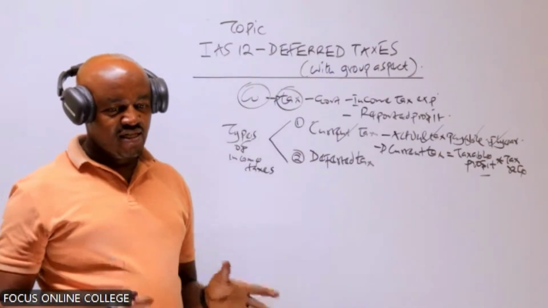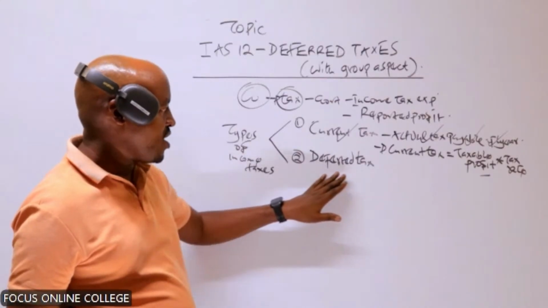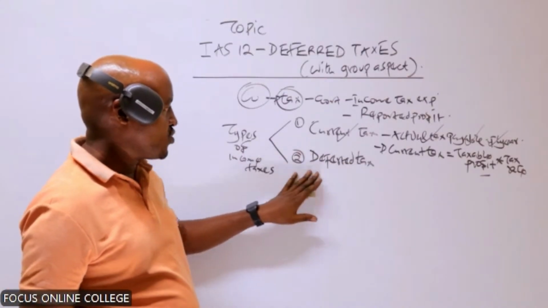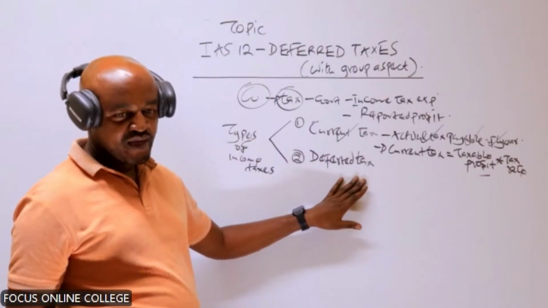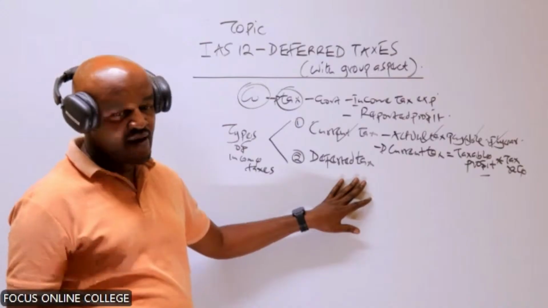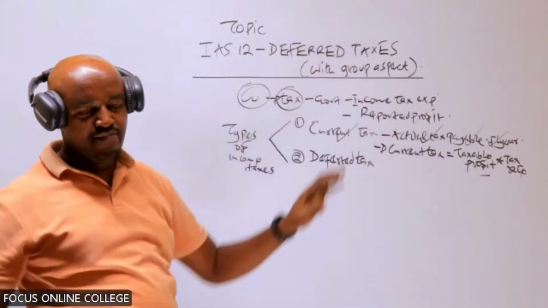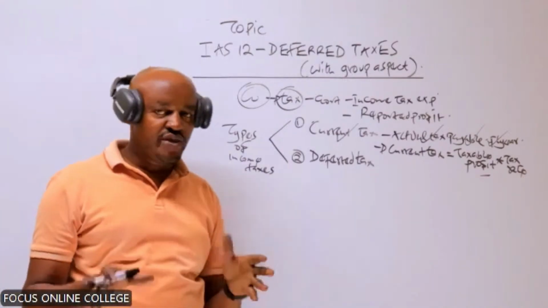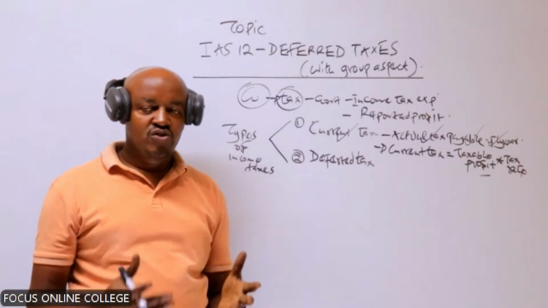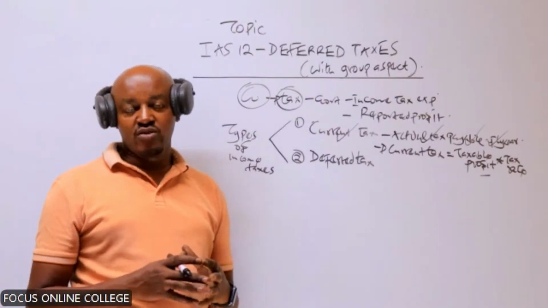Our interest at this level is basically how to compute and also to account for the deferred what? Taxes. But you'll be able to see that most of the questions which we will come across at this level have aspects of group accounts. For example, issues to do with unrealized profit, of which all these are concepts which you covered in the topic of what? Of group accounts.